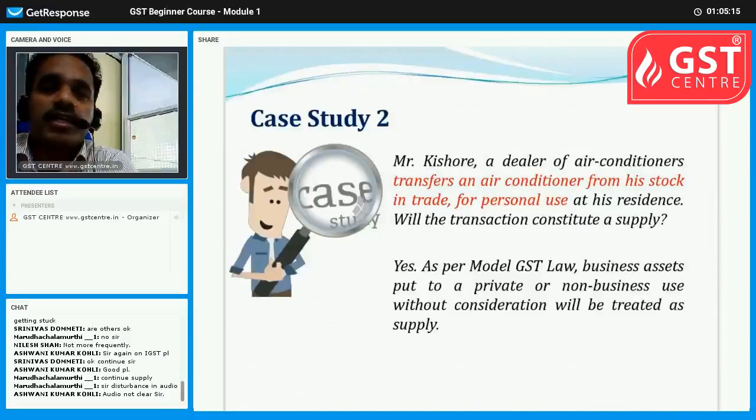Okay. So for Kishore, we will treat it as a business asset. Because here Kishore is a person who sells ACs, and when he takes away one AC for his personal purpose, actually it is a withdrawal from business. In that case, it will be treated as supply and GST is applicable. Still some arguments are going on in this area, so some latest notifications can come regarding withdrawal of goods or services by a business person for his personal purpose.